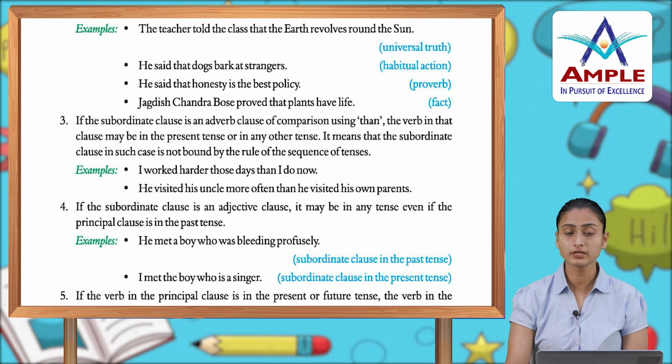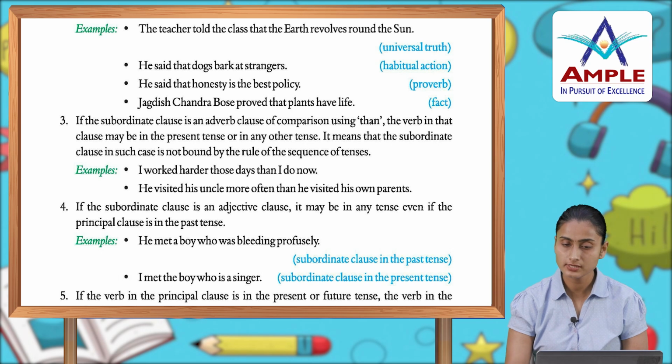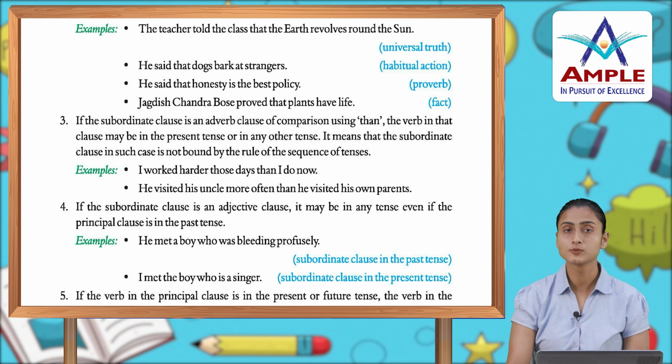Examples: the teacher told the class that the earth revolves around the sun. Universal truth. He said that dogs bark at strangers. Habitual action. He said that honesty is the best policy. Proverb. Jagdish Chandra Bose proved that the plants have also life.